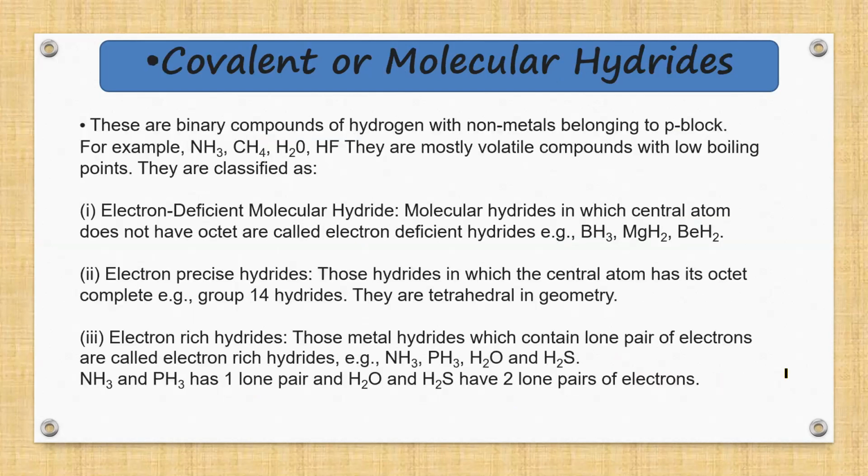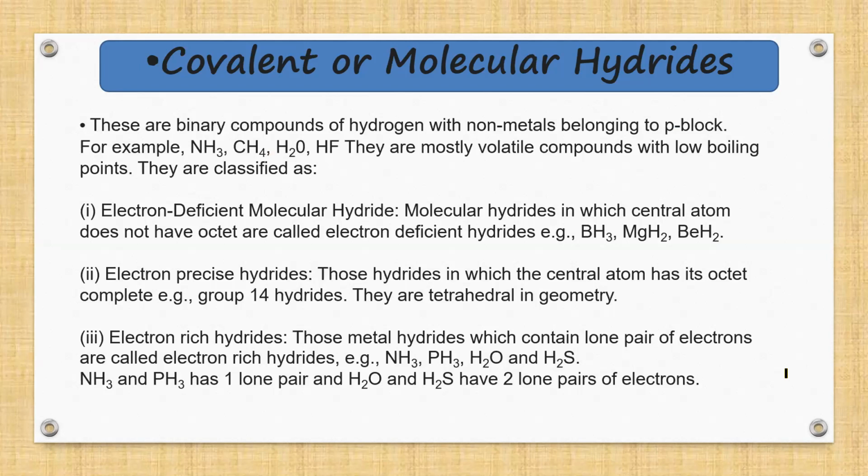Next comes covalent or molecular hydrides. These are binary compounds of hydrogen with non-metals belonging to the p block. I repeat, covalent hydrides are binary compounds of hydrogen with non-metals belonging to the p block elements. Now which are the p block elements? Which group elements are p block elements? Right, it starts from the 13th group: 13, 14, 15, 16, 17, 18.